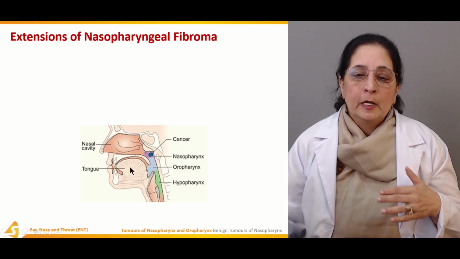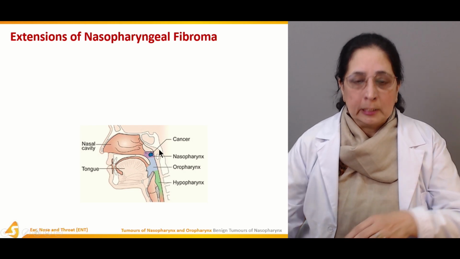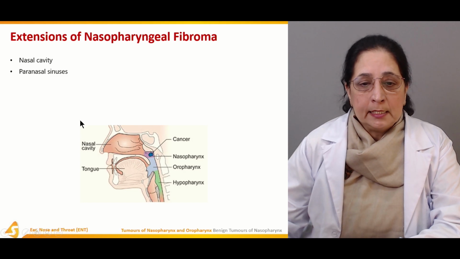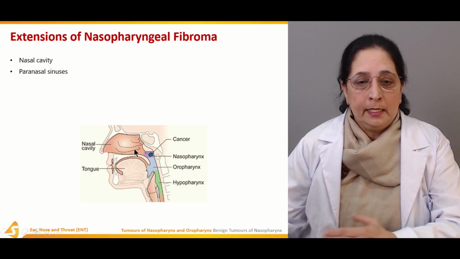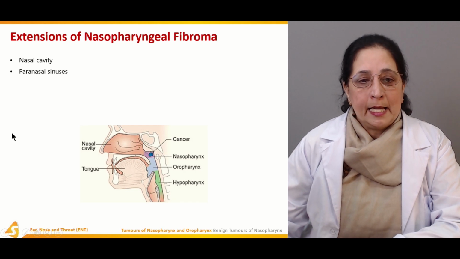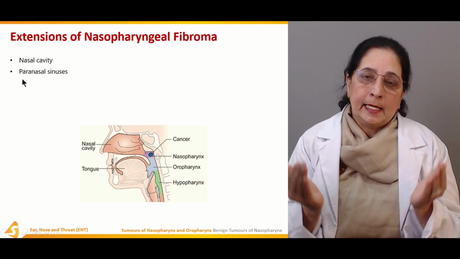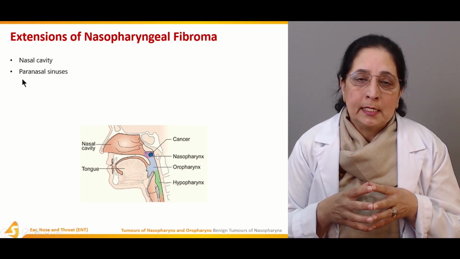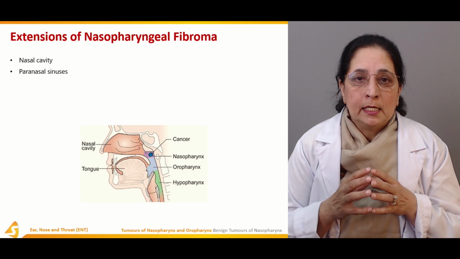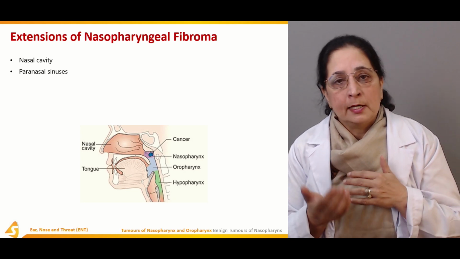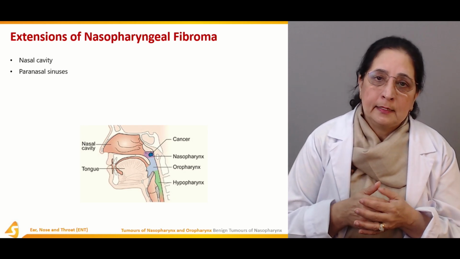This is the tongue. So how can this tumor spread or extend? It can extend to the nasal cavity very easily because the nasal cavity is very close. It can extend to paranasal sinuses, which are the air-filled empty spaces around the nasal cavity: ethmoid sinus, frontal sinus, maxillary sinus.